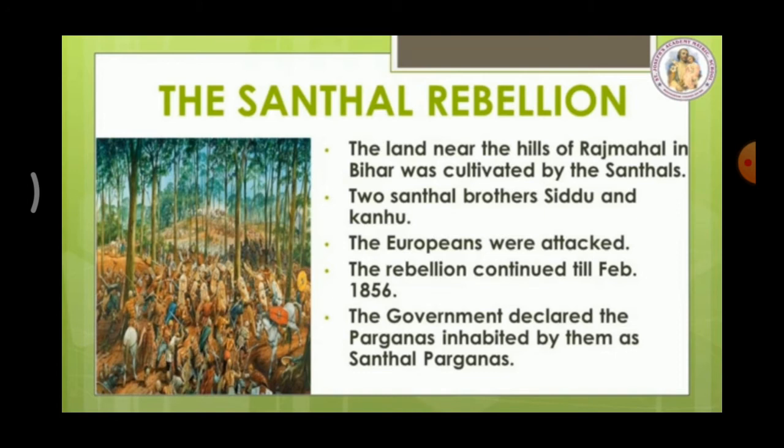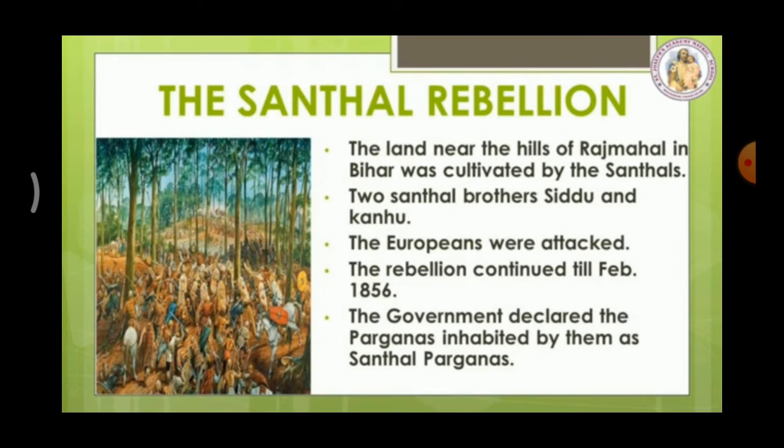The landlords and moneylenders from the cities took advantage of their ignorance and began grabbing their lands. Grabbing means they started to take their lands. They started taking the Santhals' land. Under two Santhal brothers, Sidhu and Kanhu, to free their country of the foreign oppressors. Oppressors means enemies, and set up a new government of their own. The rebellion assumed a formidable shape within a month.